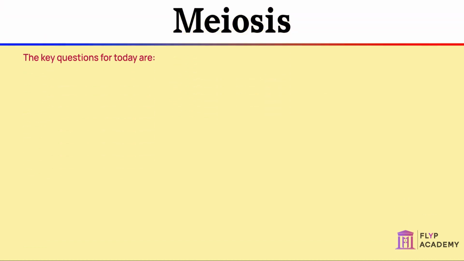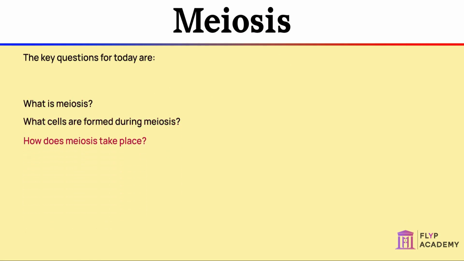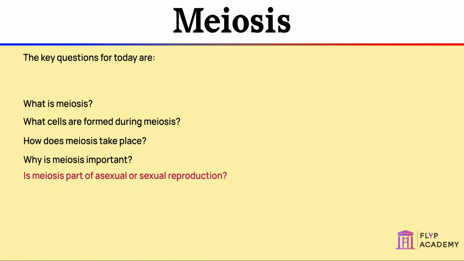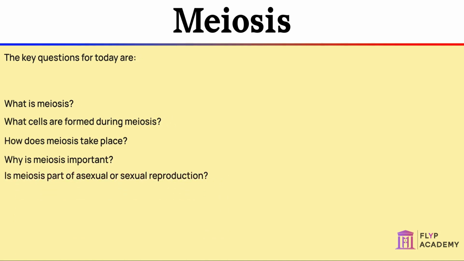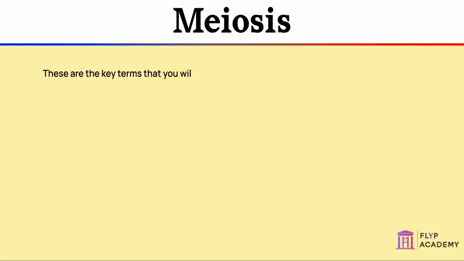The key questions for today are: what is meiosis? What cells are formed during meiosis? How does meiosis take place? Why is meiosis important? Is meiosis part of asexual or sexual reproduction? These are the key terms that you will need to know: meiosis, diploid, haploid, gametes, replicate.